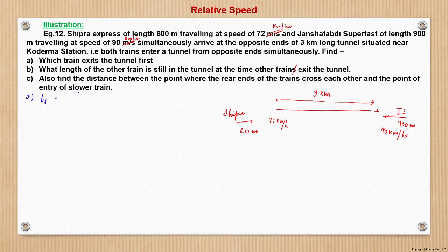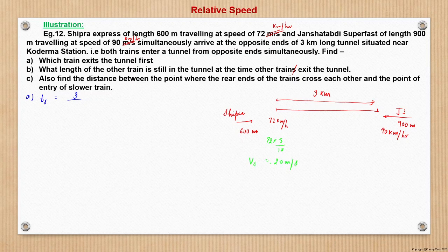Distance upon speed. Distance is 3 kilometer, right? Or one thing we can do, we can convert the speed here. Velocity of Shipra is 72, right? So 72 into 5 by 18, that means 20 meter per second.